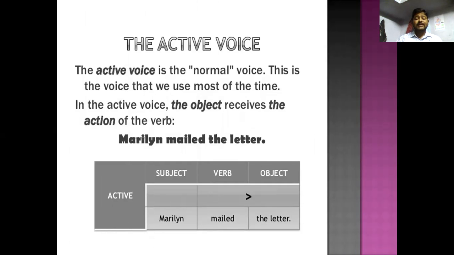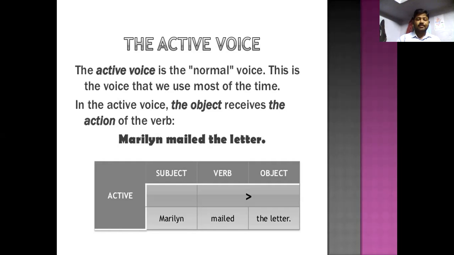In active voice, the subject performs the action of the verb and the object receives it.